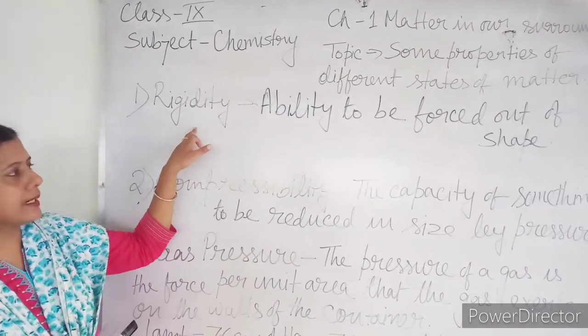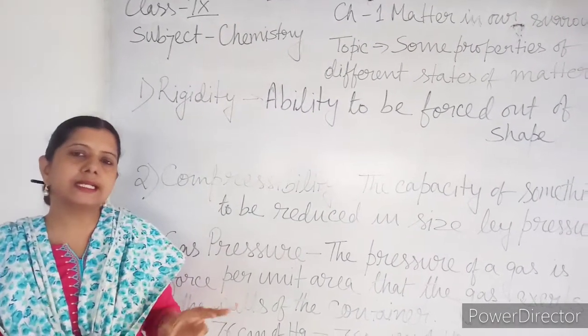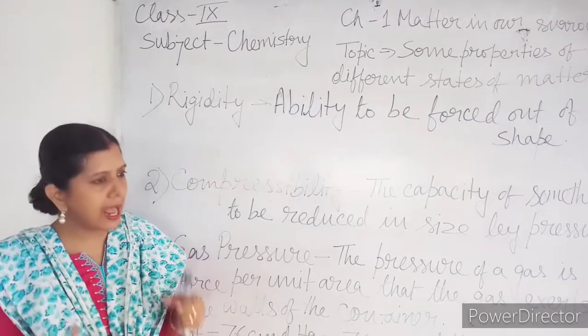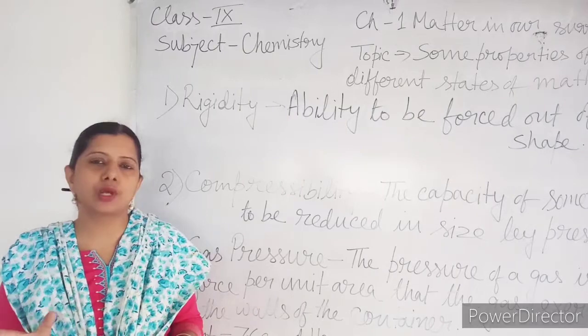Now, what does rigidity depend upon? Rigidity depends upon the intermolecular force of attraction and the space between the molecules.